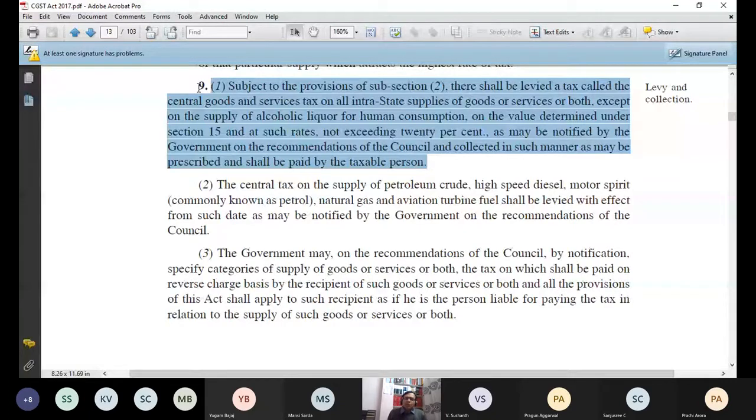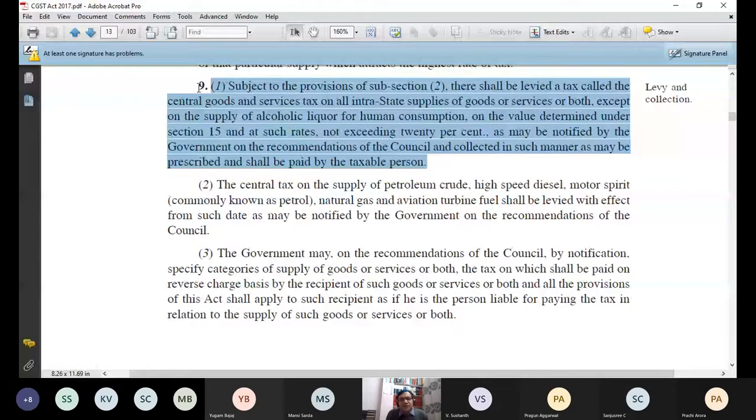So I can say that on all intrastate supplies of goods or services or both, except only one item in India, alcoholic liquor for human consumption, there will be CGST by default without any doubt and discussion. Value you have to determine as per section 15. Rates, the government will tell through notifications that on this product how much is the rate, and this is how the tax has to be collected by the government from different parties.